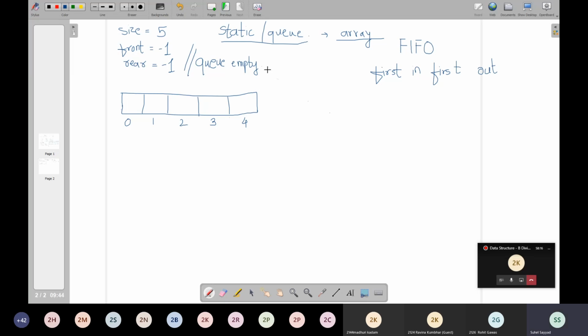Now, as and when we start doing operations of NQ and DQ, the values of front and rear are going to change and the elements are going to get scanned. For that we need to take examples. But we are falling short of time for today's lecture, so I will pause our lecture here. Taking those examples, we will continue in Wednesday's lecture. If I start taking examples now, it will take a lot of time, and I don't want to keep it half, as it will cause confusion for you.